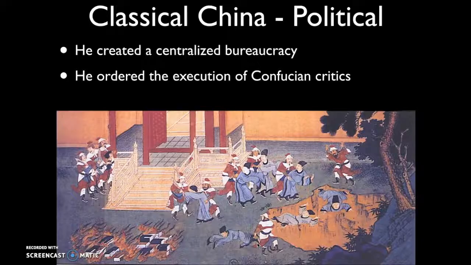He also ordered the execution of Confucian critics. He was following legalist principles, so he ordered the burning of Confucian text and also the execution of Confucian scholars. Here you can see them lying in a pool of their own blood.